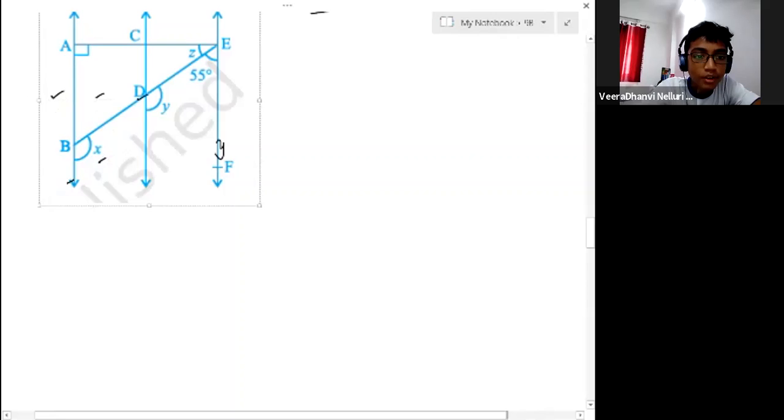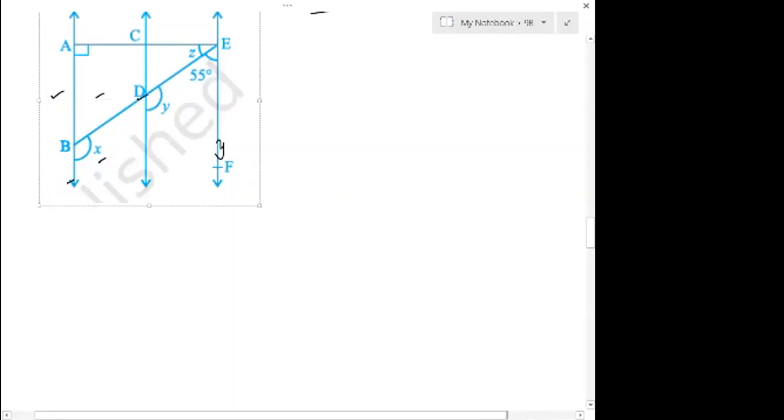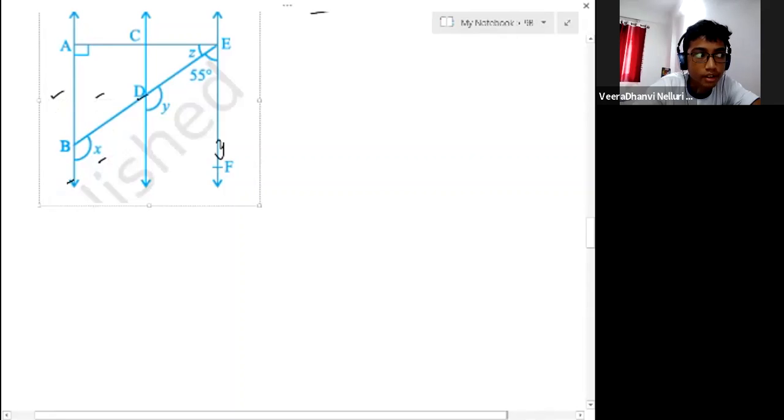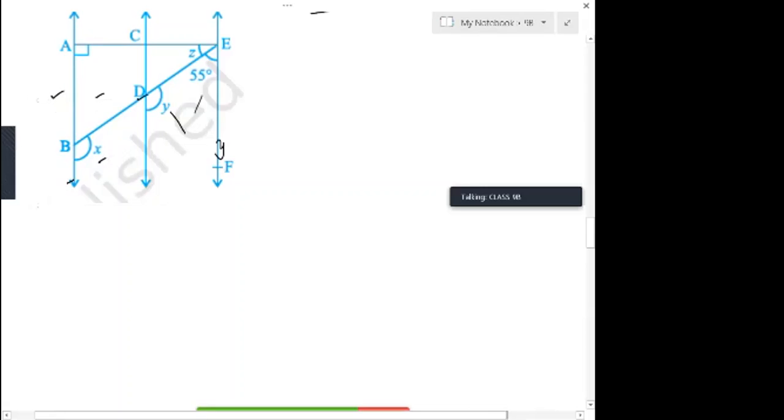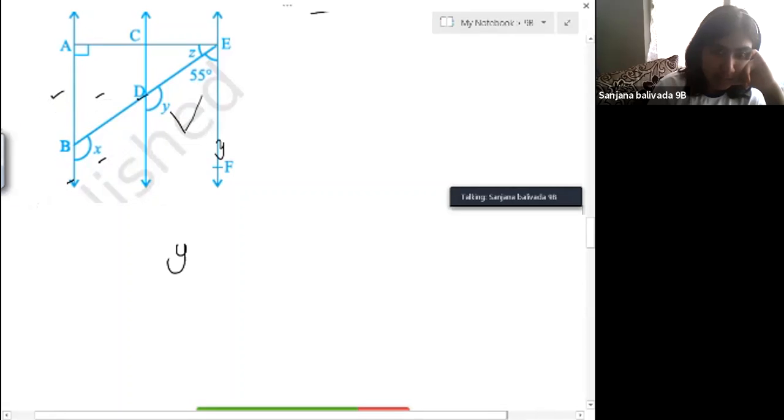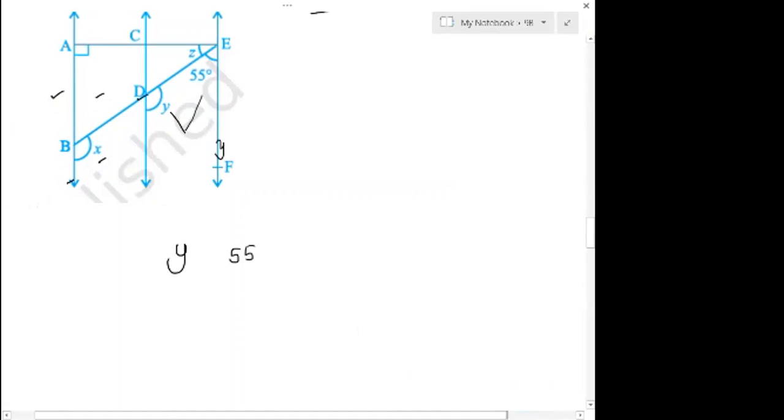X is equal to Y, correct. And X and 55 are supplementary. You can take Y also. If you observe these two, Y and 55, what type of angles are these? Allied angles. What must the sum be? Y plus 55 is equal to 180.